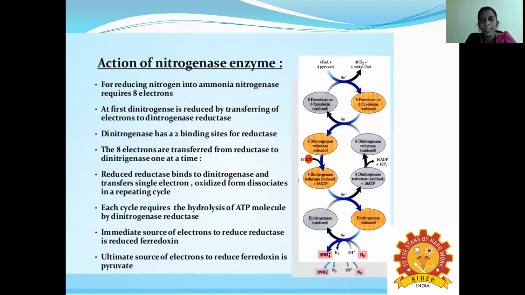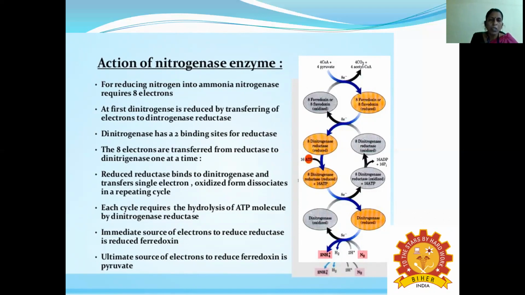Dinitrogenase reductase is carried out. And the dinitrogenase has two important binding sites also present for the reductase activity. So how many electrons can be transferred? We need 8 electrons. So 8 electrons are transferred from the reductase to the dinitrogenase, one at a time.